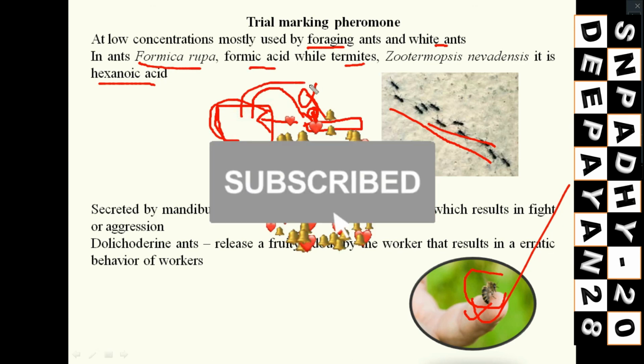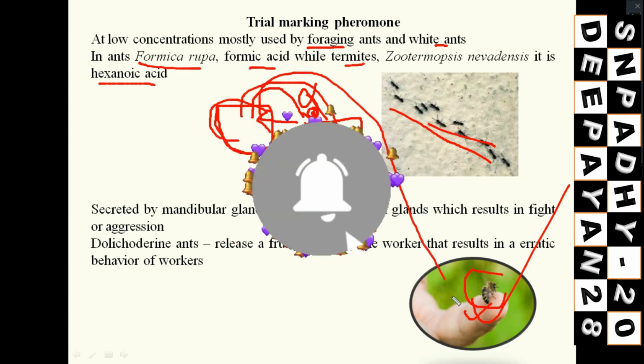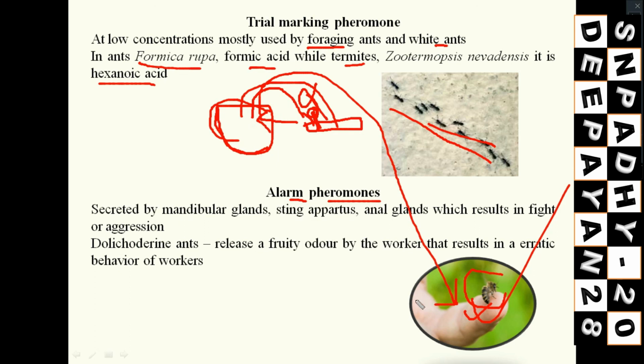So what will happen? All other bees will come to sting this human. That means they are just protecting their colony, even sacrificing their life. They will die, they know. But still they will just penetrate the stings.